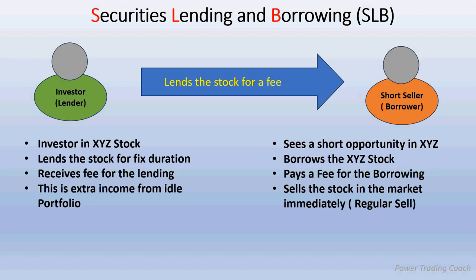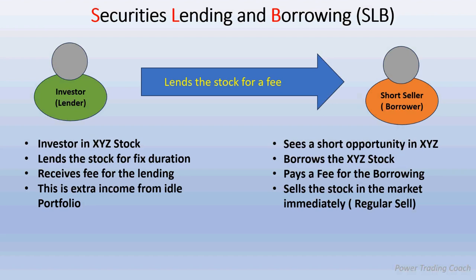So the investor has not sold the stock to the short seller. He has only lent the stock. The short seller is not buying the stock. He is only borrowing from the investor. Now he has the stock in his demat and the stock is removed from the investor's demat, but it is marked as borrowed or lent. It is lending and borrowing.